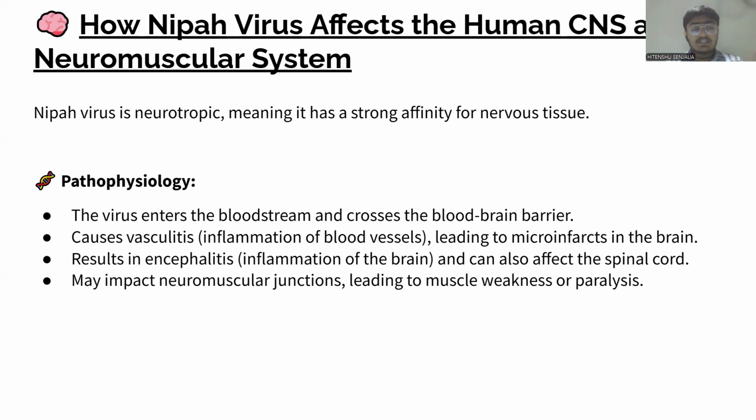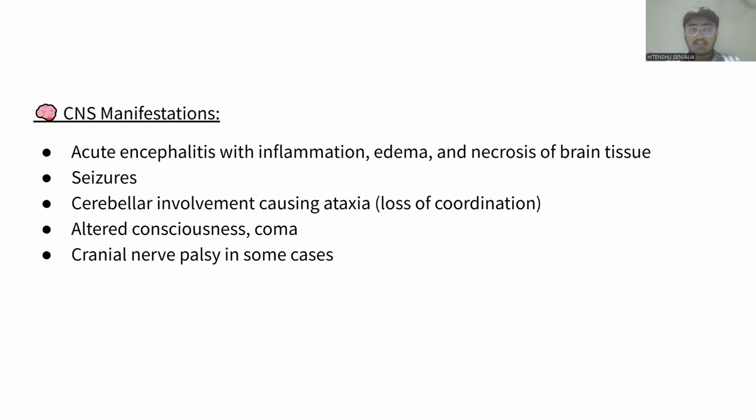Second, it causes vasculitis, meaning inflammation of the blood vessels, which leads to microinfarctions in the brain, which results in encephalitis, meaning inflammation of the brain, and it will also affect the spinal cord. It may also impact the neuromuscular junction, leading to muscular weakness or paralysis. The person who is affected by the Nipah virus may also get paralysis and muscle weakness.